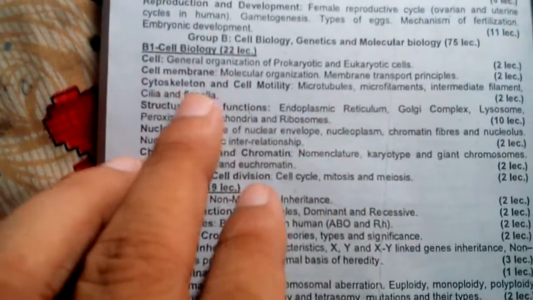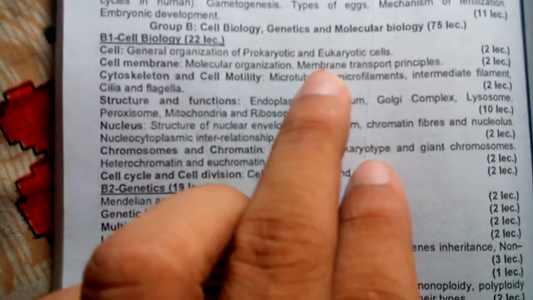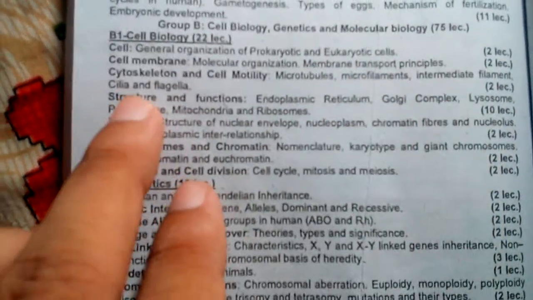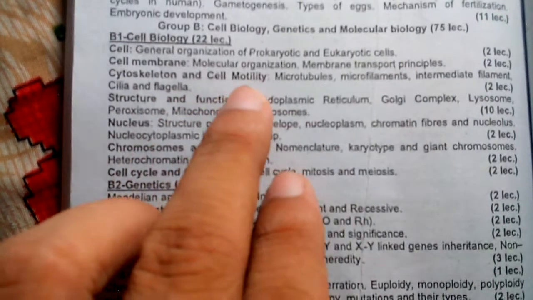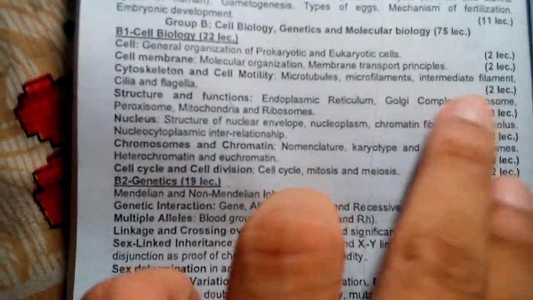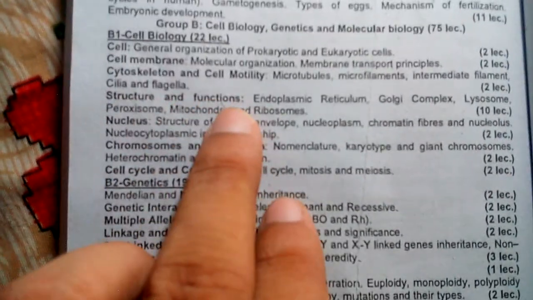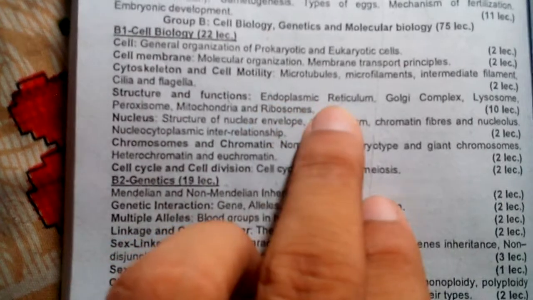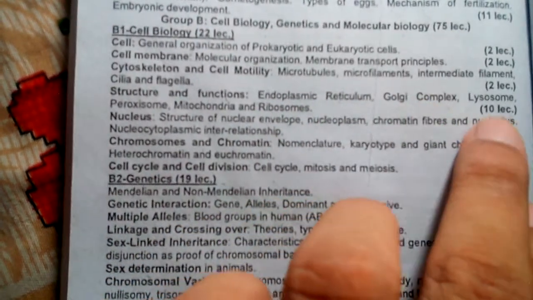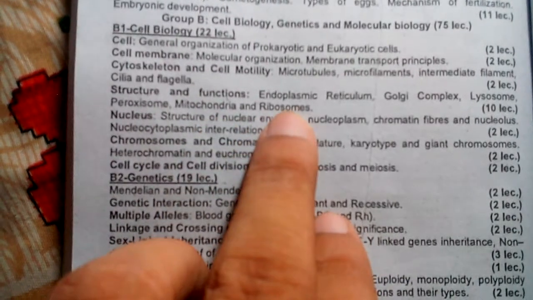Then the cell membrane and molecular organization, membrane transport principles, cytoskeleton and cell motility: microtubules, microfilaments, intermediate filaments, cilia and flagella.